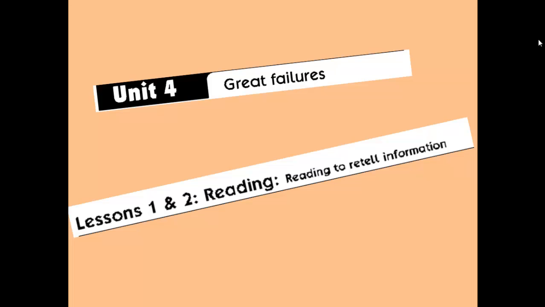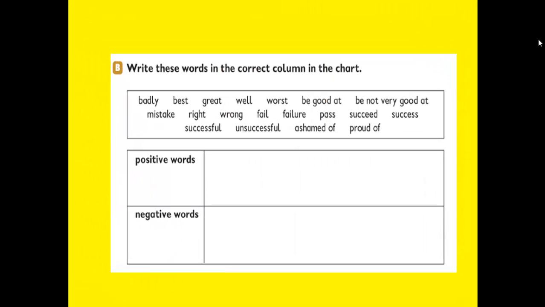Today we will have lesson number 1 and number 2, but I want to divide these two lessons into separate lessons, I mean part 1 and part 2, and they have the title of reading to retell information. So let's do the first task. Write these words in the correct column in the chart. We have a chart and we have to write the following words: